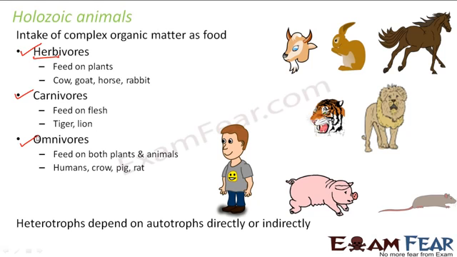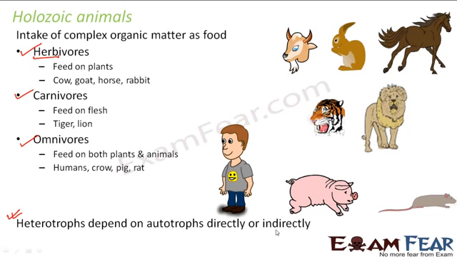So what did we conclude based on our study on modes of nutrition? We concluded that heterotrophs depend on autotrophs directly or indirectly. So autotrophs are the ones which prepare their own food. So they are self-dependent. They do not depend on anybody for their food. But heterotrophs have to depend on the autotrophs in some way or the other. They will depend on the autotrophs directly when they directly feed on plants. For example, the herbivores. They will depend on the autotrophs indirectly when they do not feed on the plants directly, but they feed on something which feeds on plants.